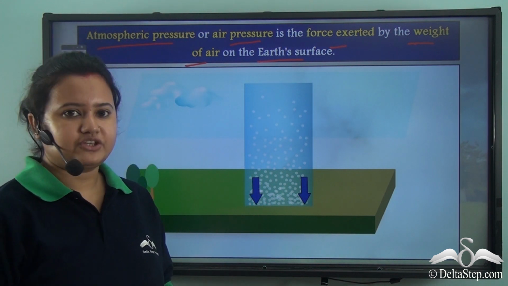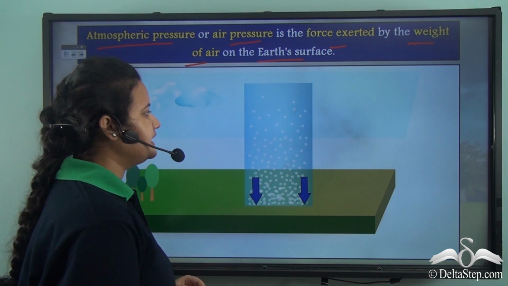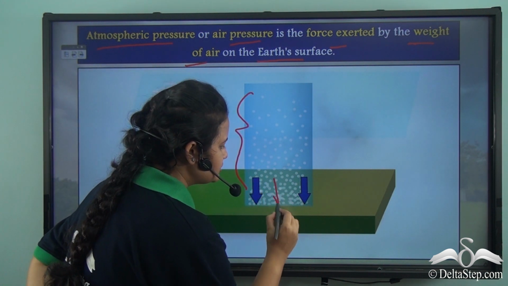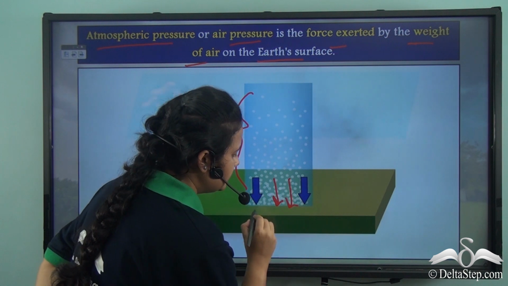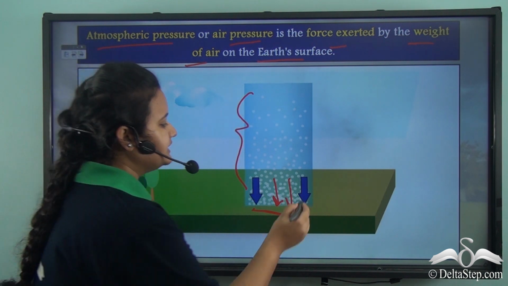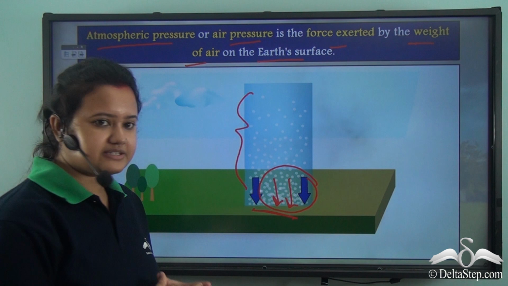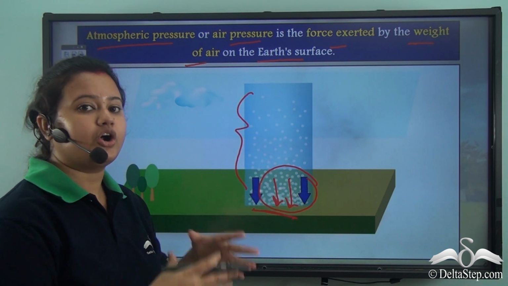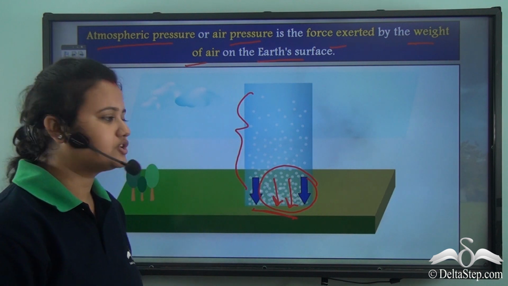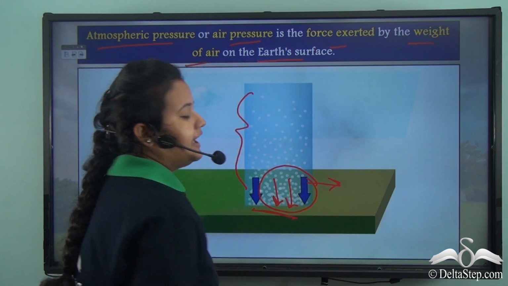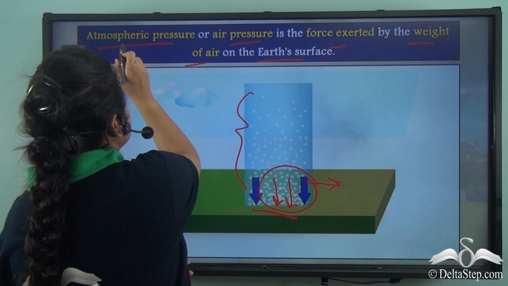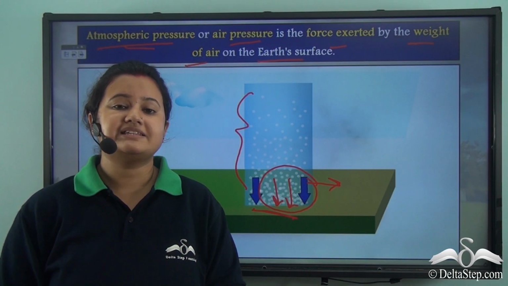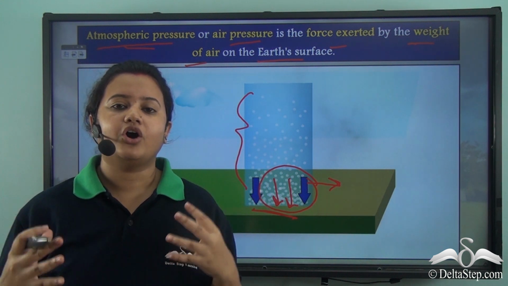Now look at this picture. In this picture we can see that this air column is exerting force or pressure on the Earth's surface, and this force exerted by the weight of air lying above the Earth's surface is called air pressure or atmospheric pressure. So, the air all around us is exerting pressure on us.